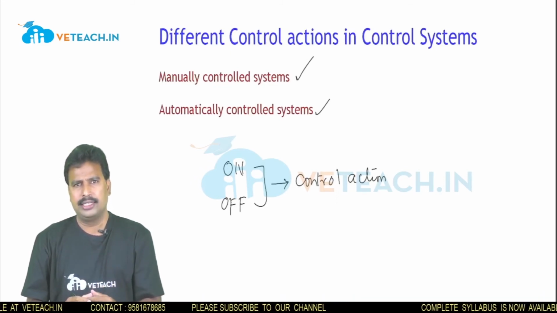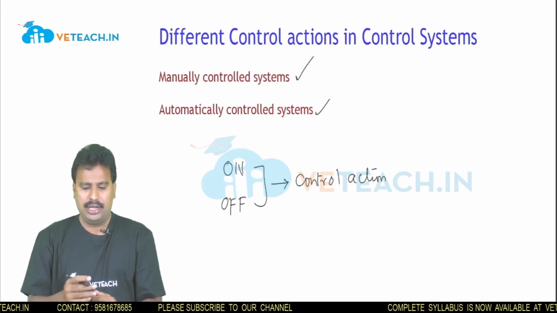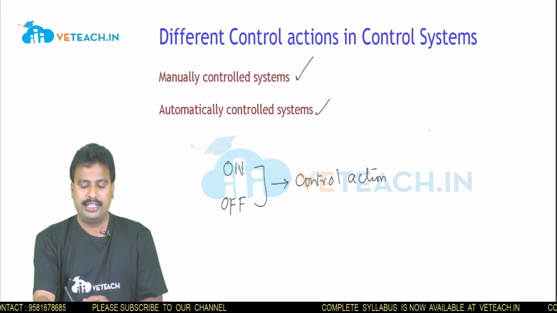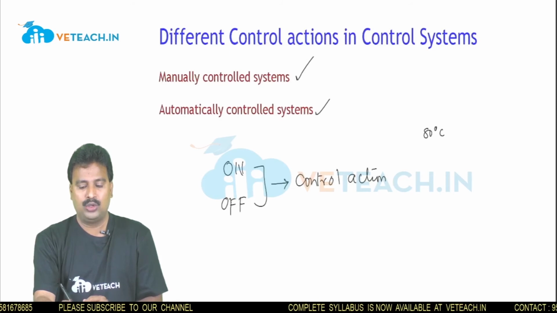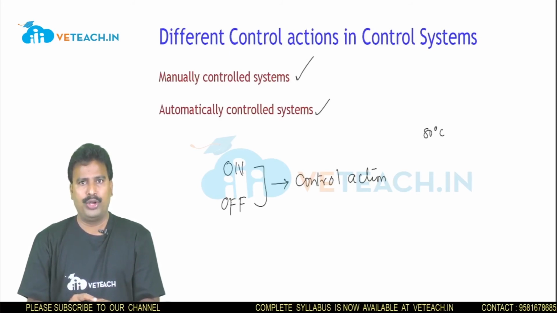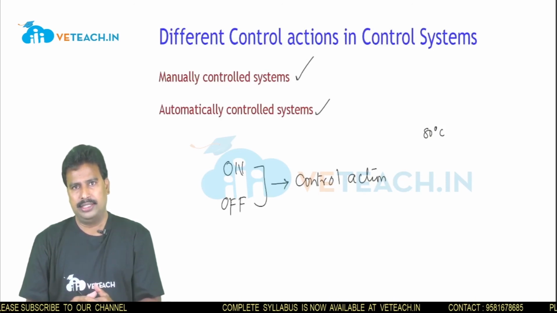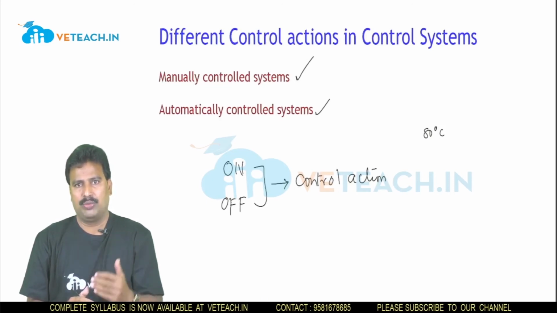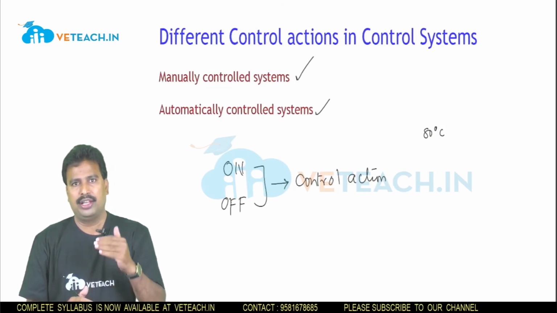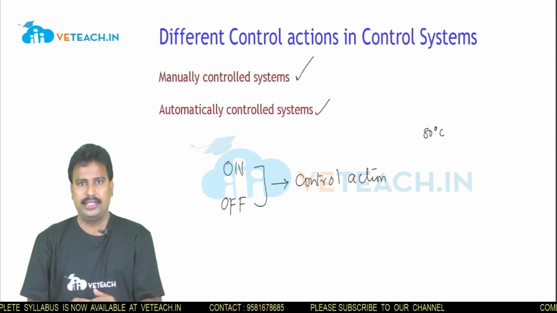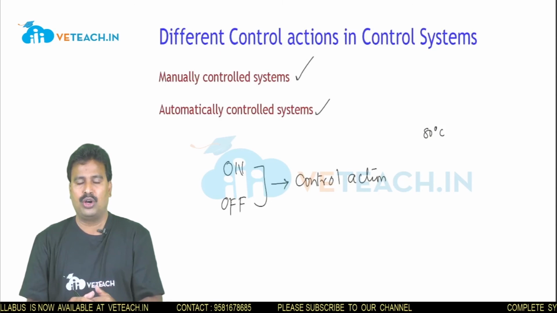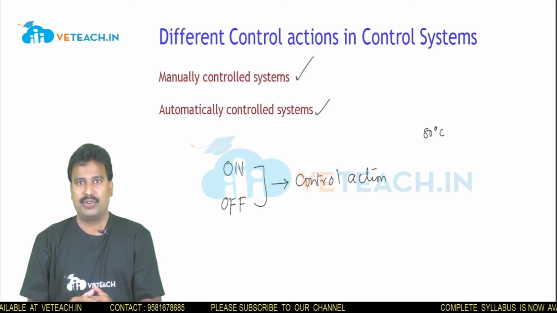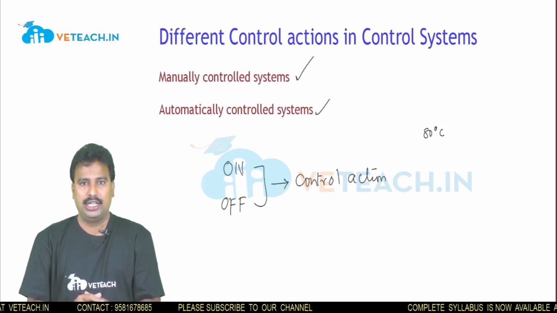You know that a geyser can operate automatically. Let me explain the operation of a geyser. Suppose you want to raise the temperature of water to 80 degrees centigrade. We set the temperature to 80 degrees centigrade and we switch on the geyser switch. What happens? The coil will start operating and the temperature gradually rises. Once the temperature reaches 80 degrees centigrade, the geyser will be switched off automatically. No manual intervention is required. Such control systems are known as automatically controlled systems.